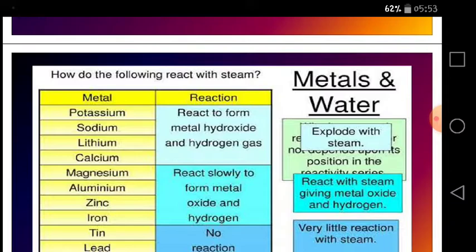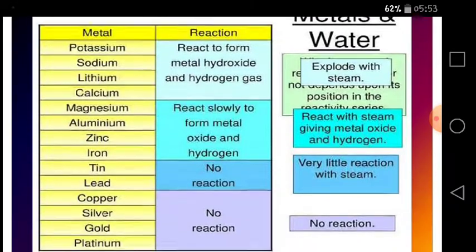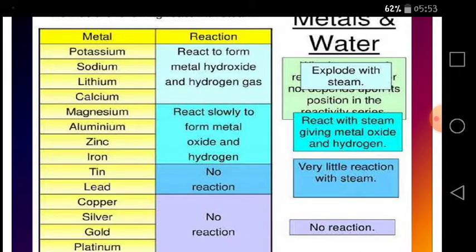First of all, we are going to discuss the reaction of the metals with water and steam. You can see potassium, sodium, lithium and calcium react with water to form metal hydroxide and hydrogen gas, while they explode with the steam. So don't do such experiments in the school laboratory because this is very explosive in nature.